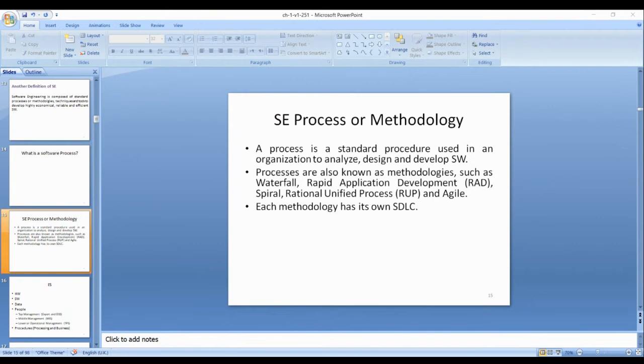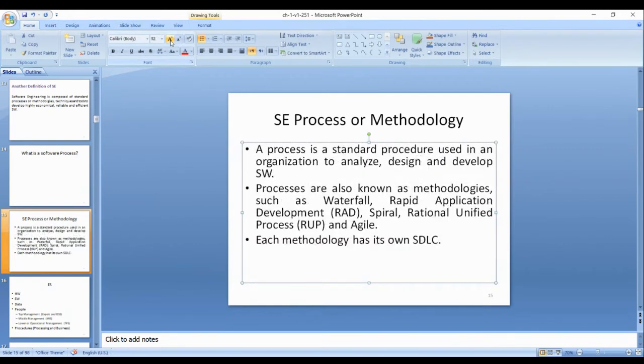Methodology or software process: standard procedures used in an organization to analyze, design, and develop the software system.